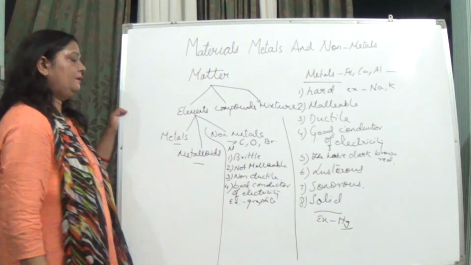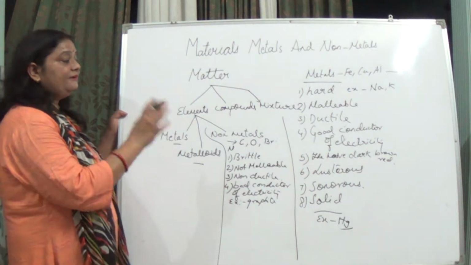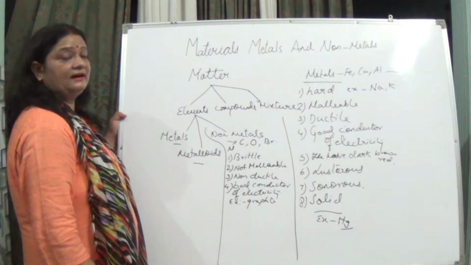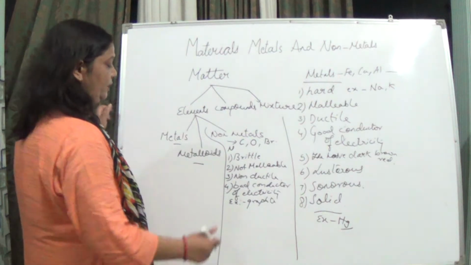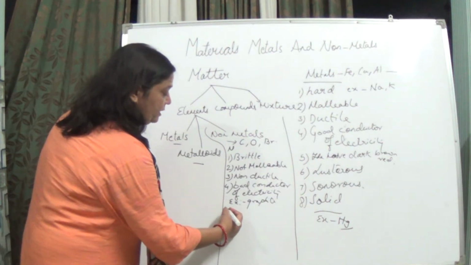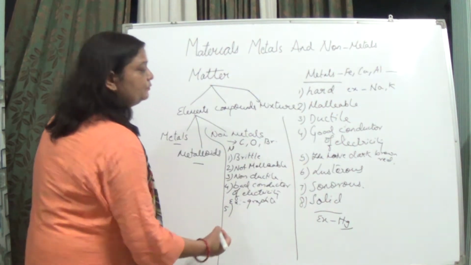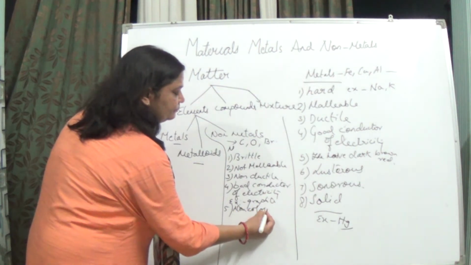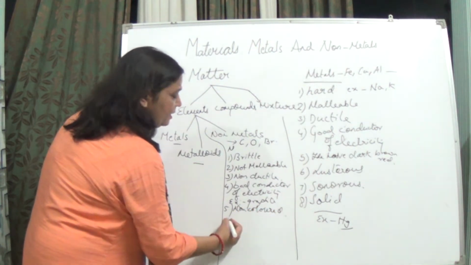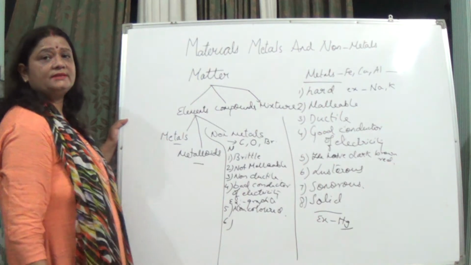Next, metals have color. Do these non-metals have it? No, they are not colored in nature. Now, are they lustrous?